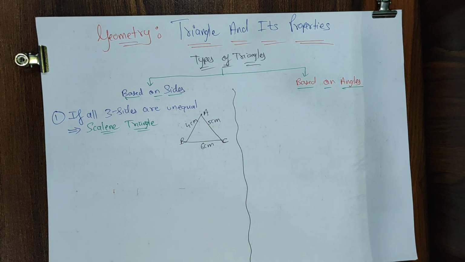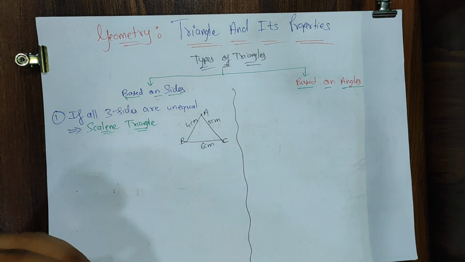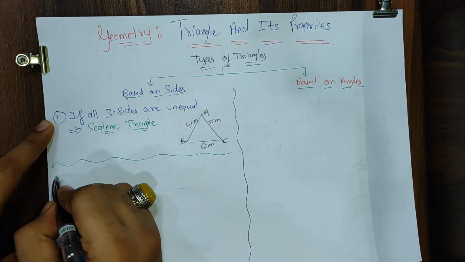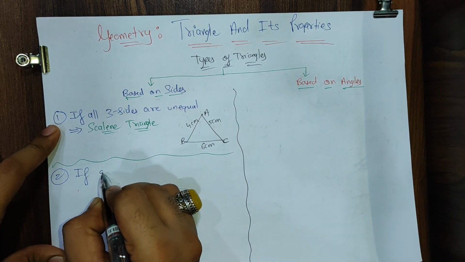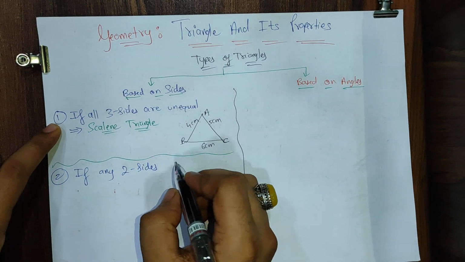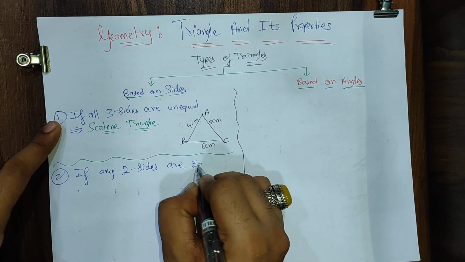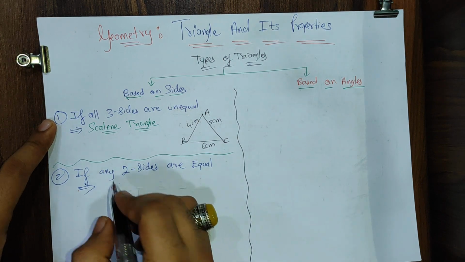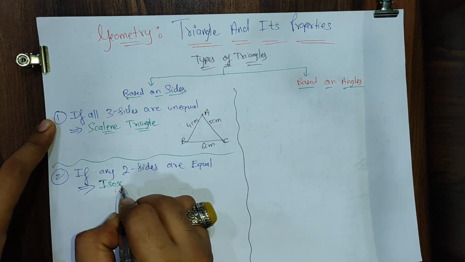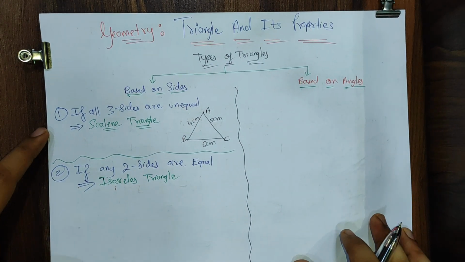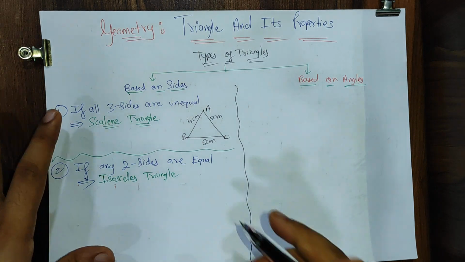Next one, second one. If any two sides are equal, then students, if in a triangle any two sides are equal, then the given triangle is called an isosceles triangle. Yes, isosceles triangle. Let me draw the diagram for you all.